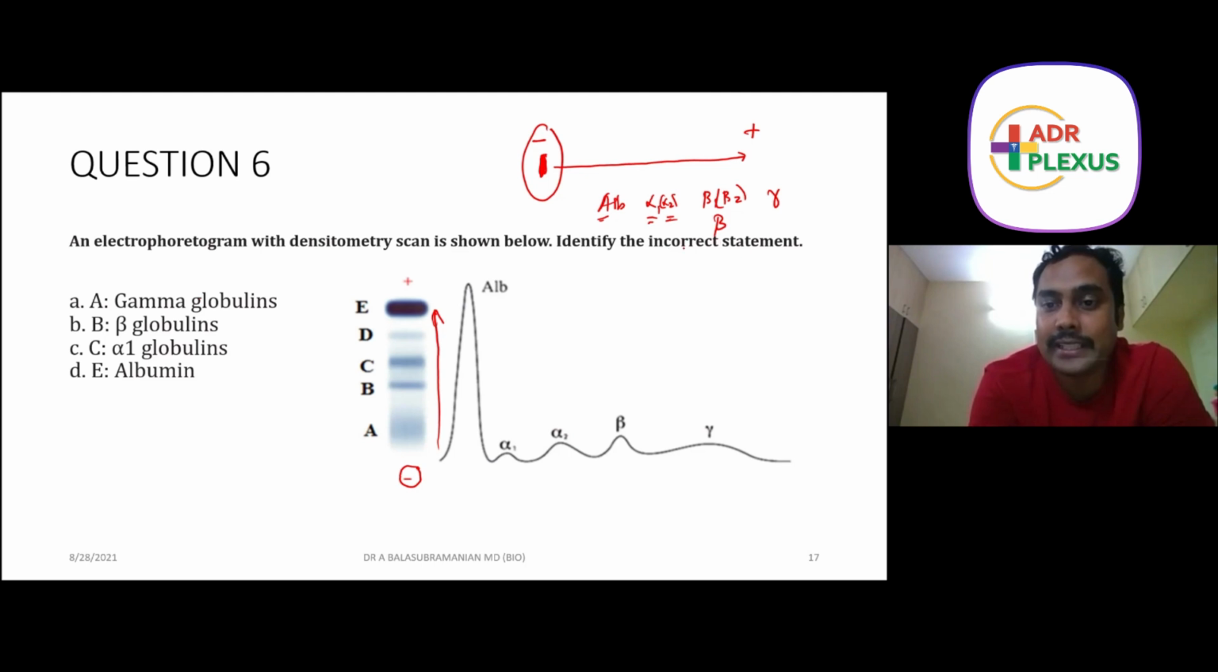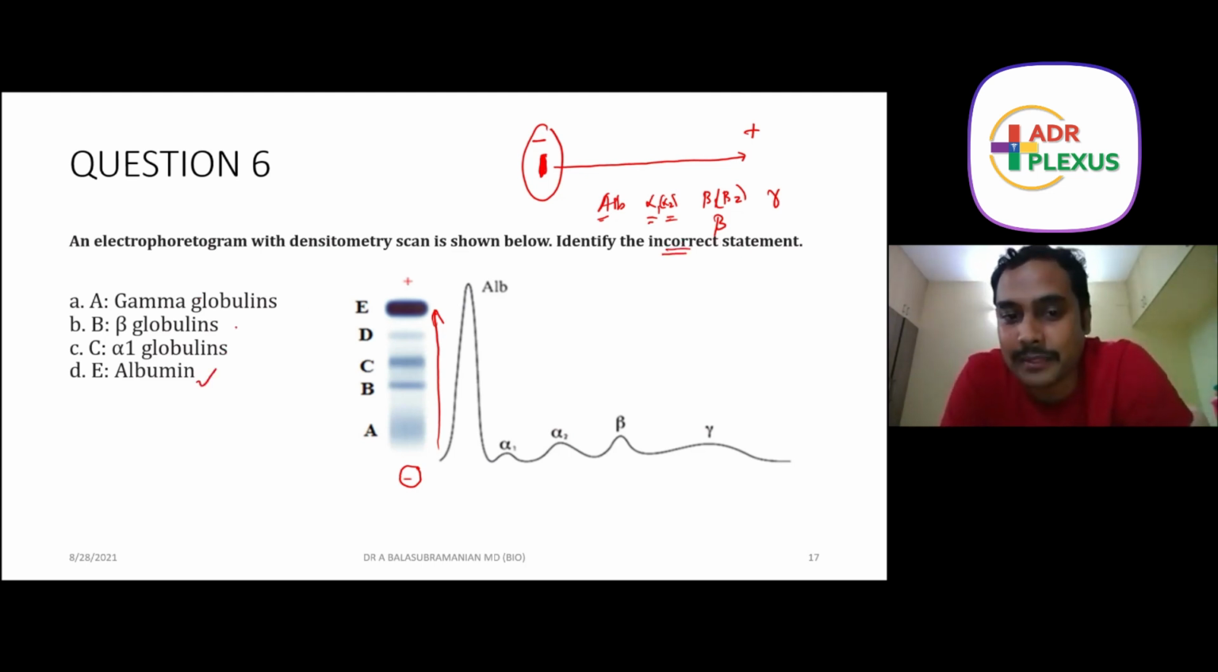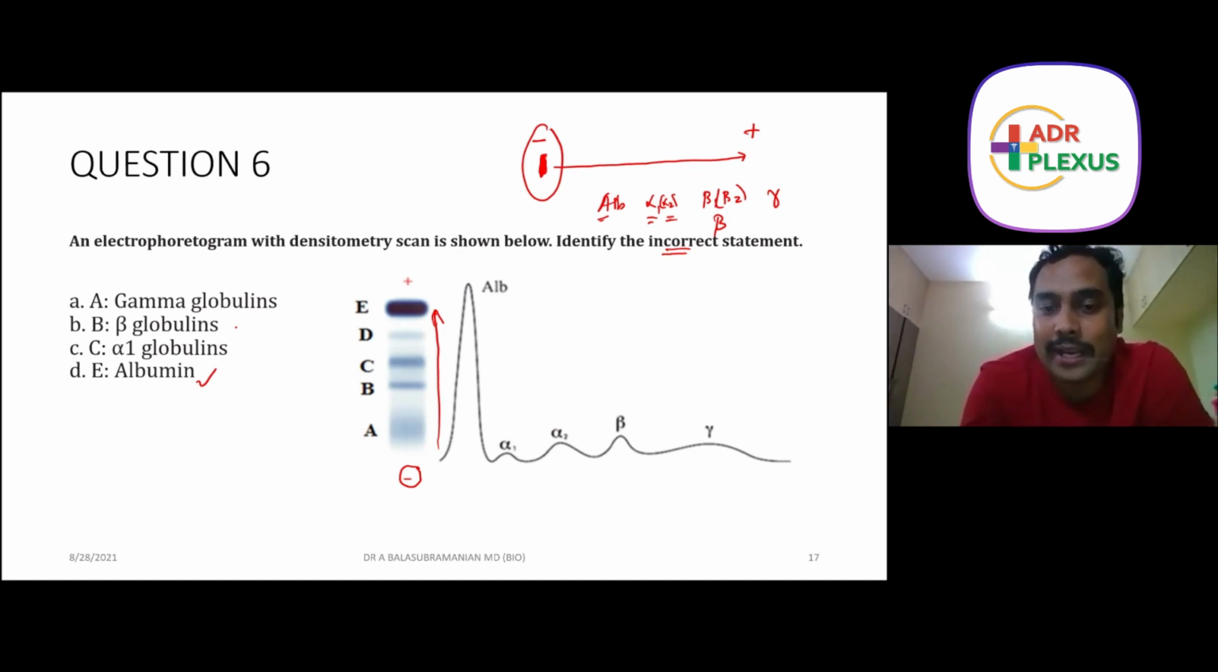So identify the incorrect statement they are asking. Here we have E is albumin. This is a correct statement. Next come albumin, alpha-1, alpha-2 bands. Right, no problem. C is alpha-1 globulins. B is beta globulins. That is also accepted. And A is gamma.